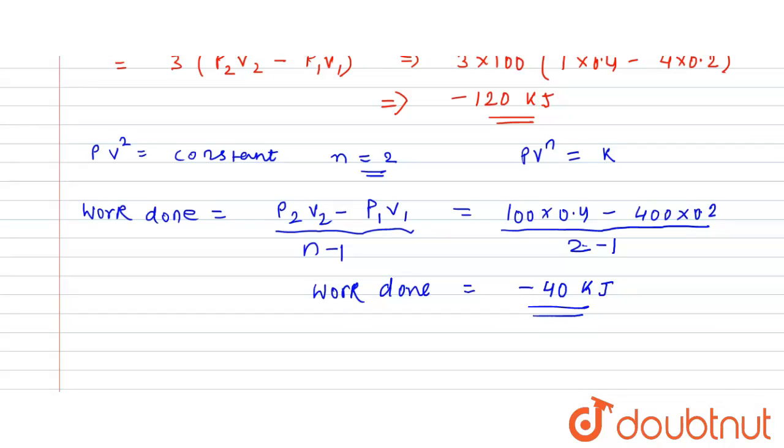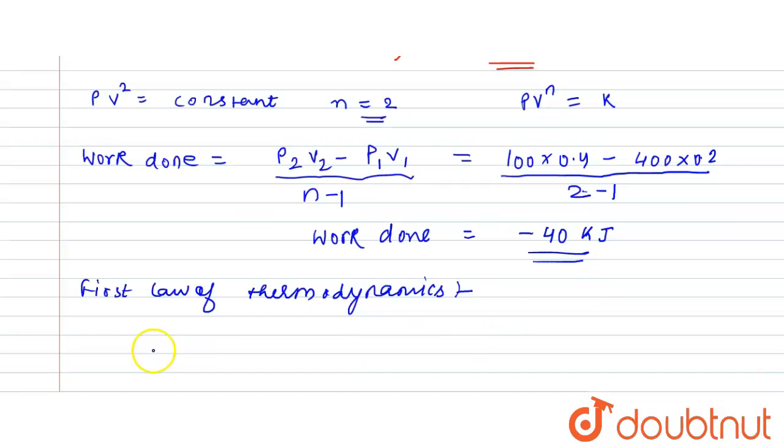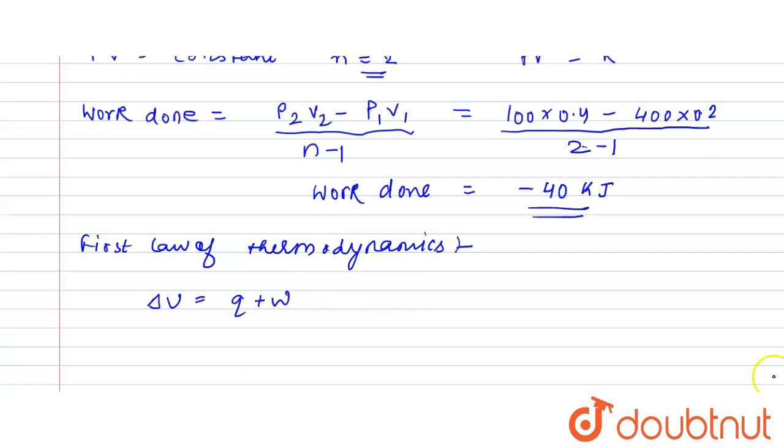Now you have got the value of work done and the value of delta U, that is the change in internal energy. So we will use the first law of thermodynamics to calculate the value of Q. The first law says delta U equals Q plus W. So delta U is minus 120 kilojoule, that is equal to Q, which you don't know, plus work done, which is minus 40 kilojoule.